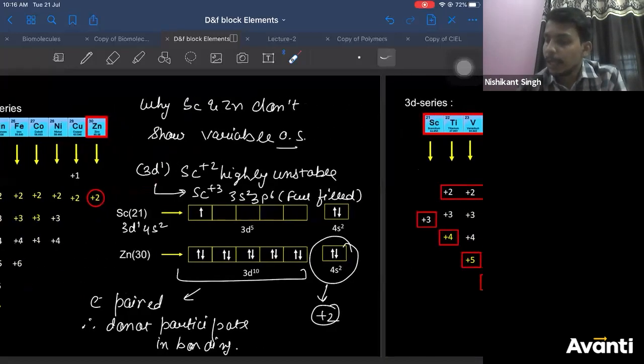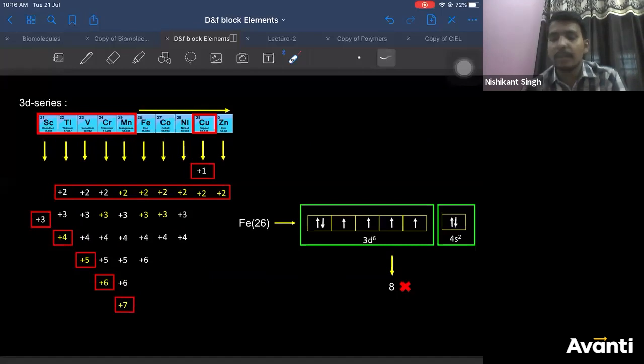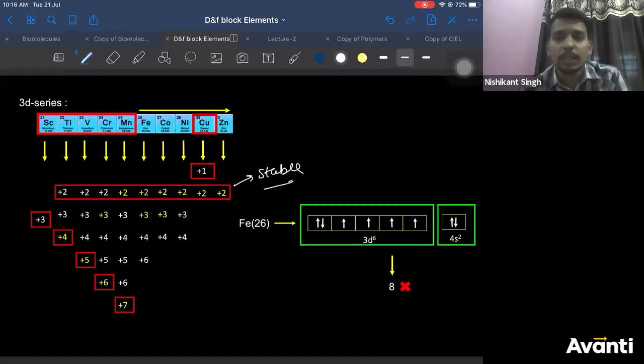Let's move ahead. Now here what we have done is, we have mentioned the stable oxidation state for all the transition elements, right? So for all the transition elements, the stable oxidation state is +2, correct? Now, other than +2, for scandium the stable state is +3.